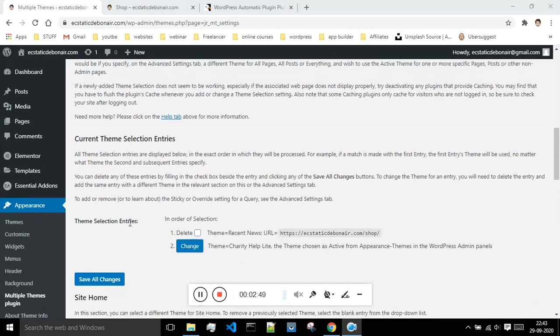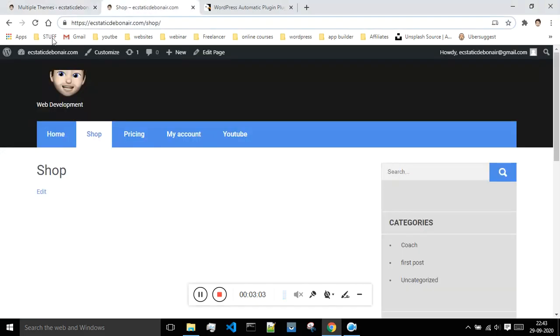As you can see, I'm getting this option now which you can change afterwards, or if you don't want this particular theme for this link, then you can just select this and delete, and it will go away. But as of now, let's just go and refresh this shop page, and let's see whether the changes have been implemented or not.